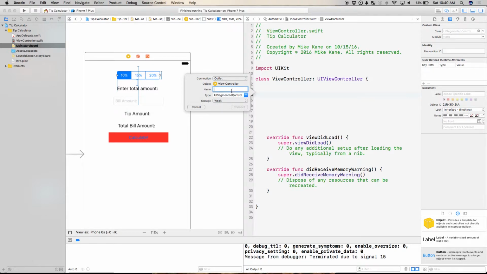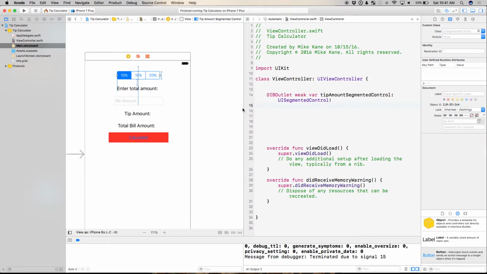I need to give it a name. Let's give it a very semantic, a very obvious name. So I'm going to call this tipAmountSegmentedControl. Notice there are no spaces in there. If you're a coder, do not use spaces. It'll confuse everything here. One thing you need to do, you need to make sure it is set to outlet. Storage, yes, weak. Don't set it to strong. Don't worry about that. It has to do with memory management. You're pretty much just going to want to trust what it says. You'll make sure it's set to outlet, give it a name, connect.